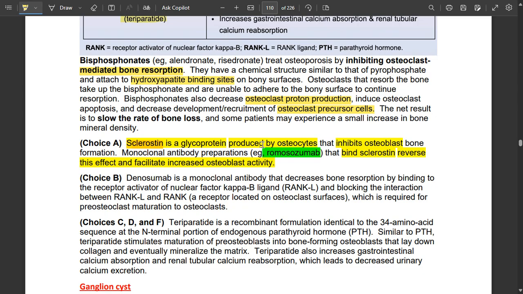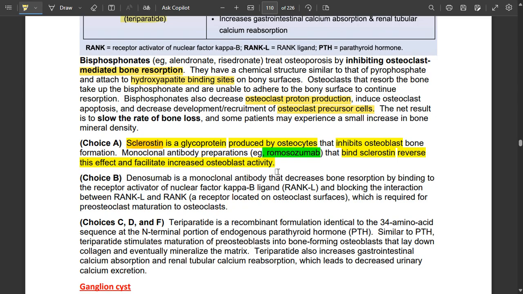Monoclonal antibody preparations like romosozumab bind sclerostin, reverse this effect, and facilitate increased osteoblastic activity. So osteocytes produce sclerostin, but romosozumab binds to sclerostin and reverses the osteocytic effect, thereby leading to more osteoblastic activity.